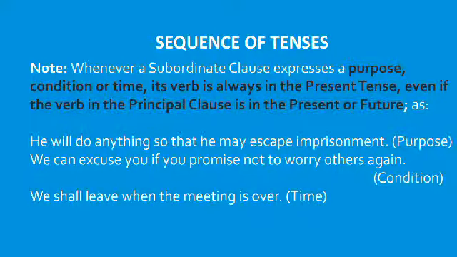We can excuse you if you promise not to worry others again. It's a condition. If always shows a condition. We shall leave when the meeting is over. So when shows a time. So such subordinate clauses, if they express purpose, condition or time, the verb in the subordinate clause will be in the present tense, even if the verb in the principal clause is in present or future time.